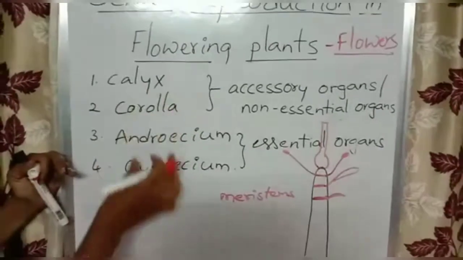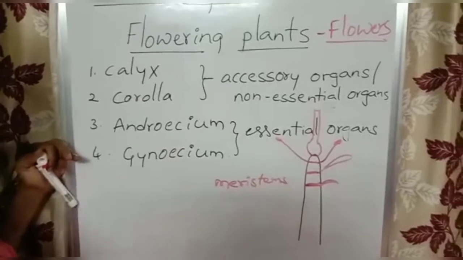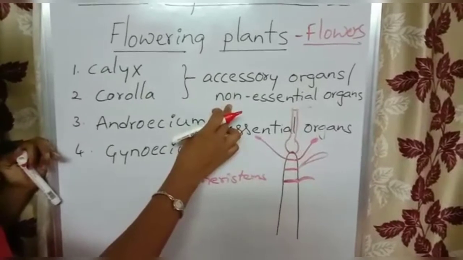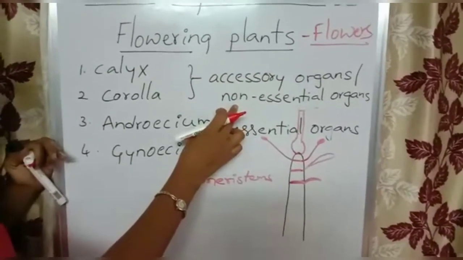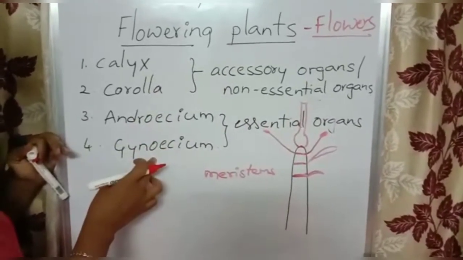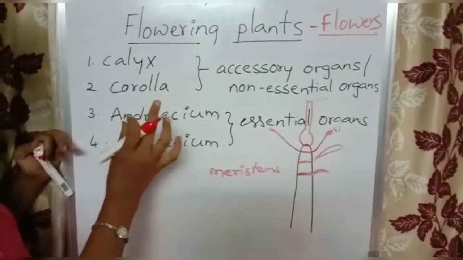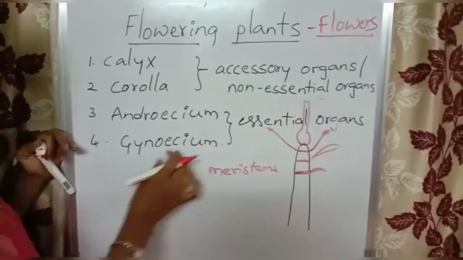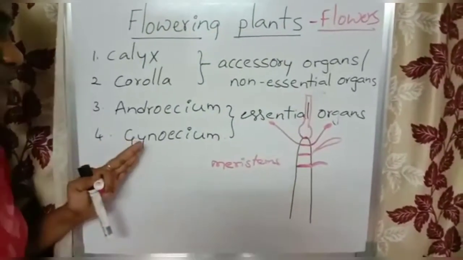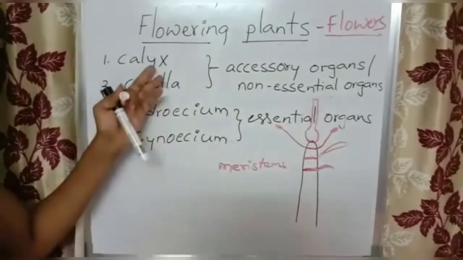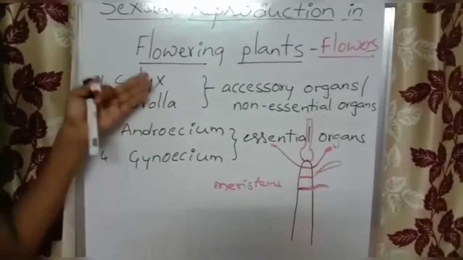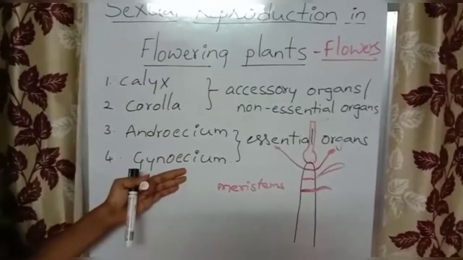So what I am telling is, these four whorls are differentiated into two categories. One is calyx and corolla, called accessory or non-essential organs, because they are not directly involved in the fertilization process. Next, androecium, male reproductive unit, and gynoecium, female reproductive unit, are directly involved in the fertilization process. That's why we call these essential organs. Essential organs: androecium and gynoecium. Non-essential organs: calyx and corolla. These are the four whorls present on the thalamus.